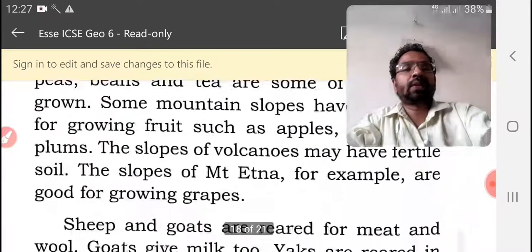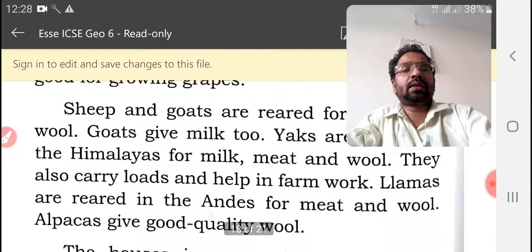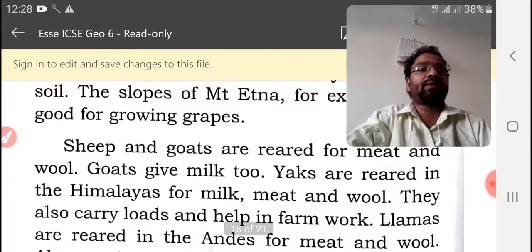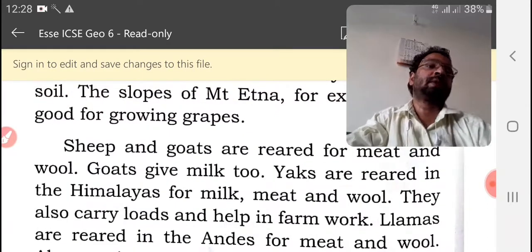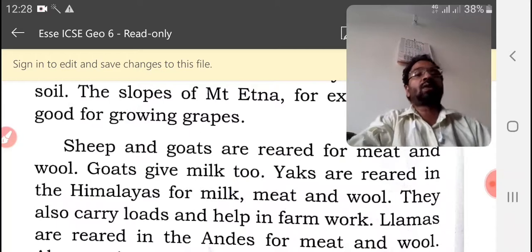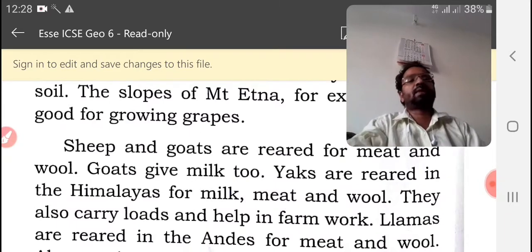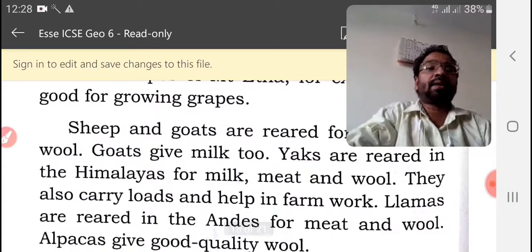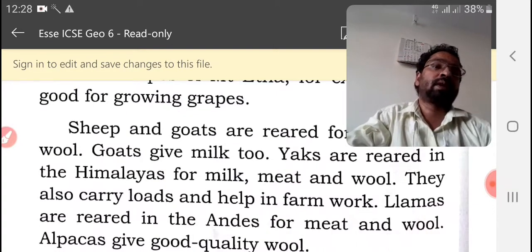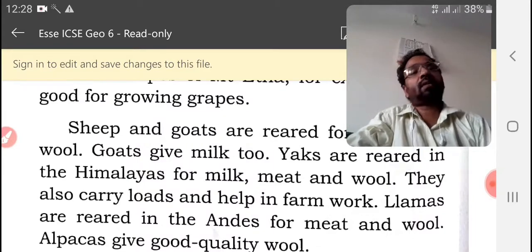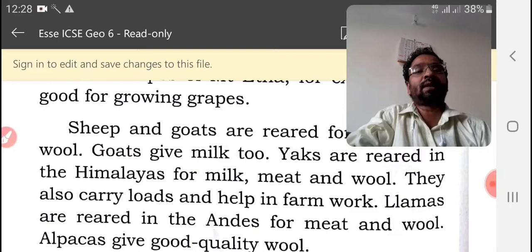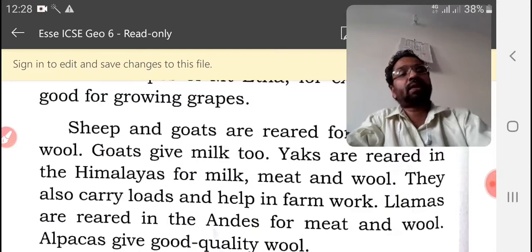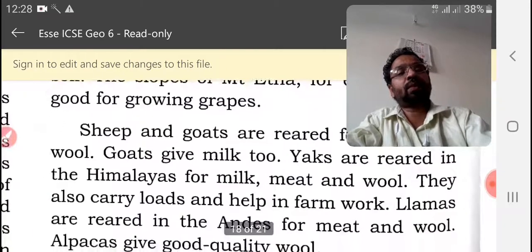Now let us see, sheep and goats are reared for meat and wool. Goats give milk too, and goats and sheep are good for grazing in that area. Yaks are reared in the Himalayas for milk. In short, we can say animal husbandry is good for mountain places.